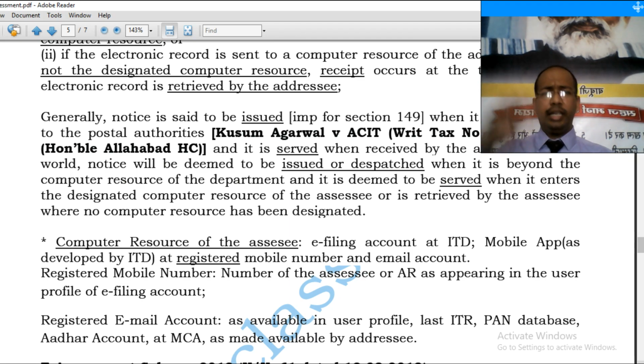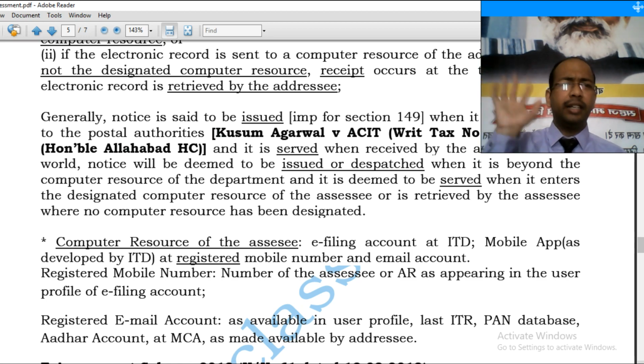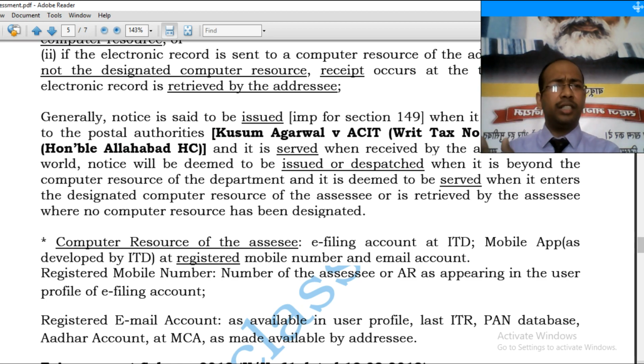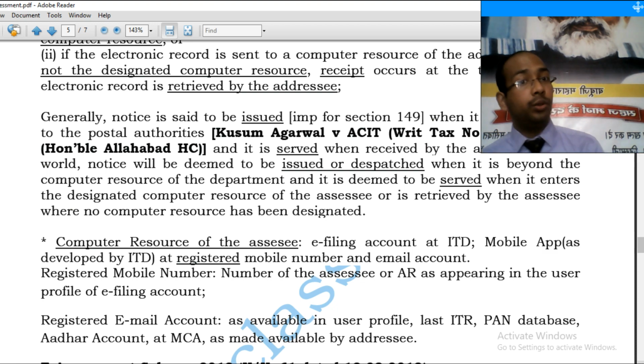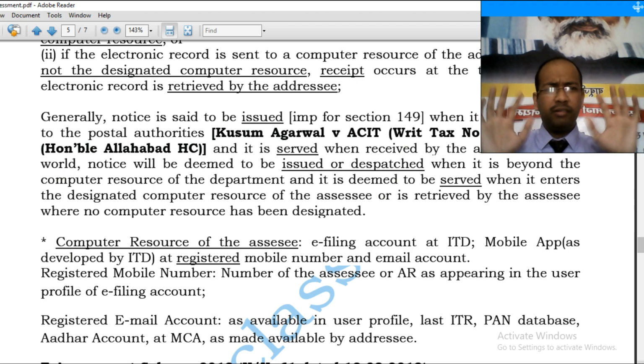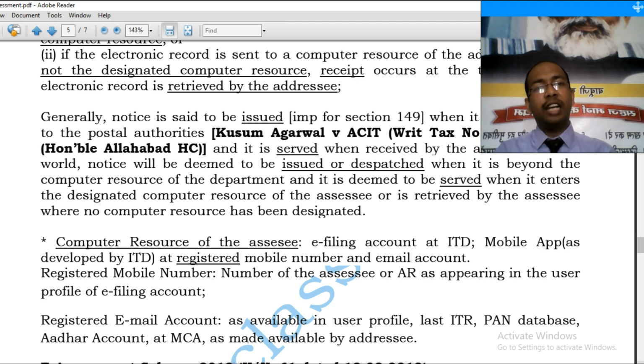Whether service to an AR would be a valid service, this again would be contested, because ARs are for the return, not for assessment. And whether service of notice on an AR who is authorized only to file return would be valid or not, this again would be a matter of contention, which we will do when relevant jurisdiction, when relevant dicta is available with us.